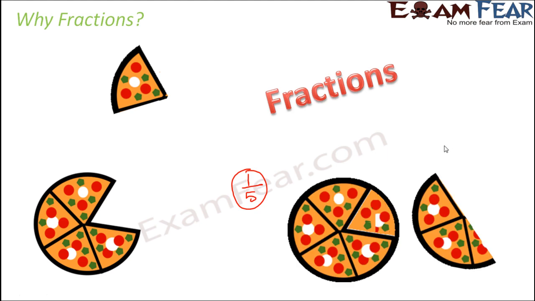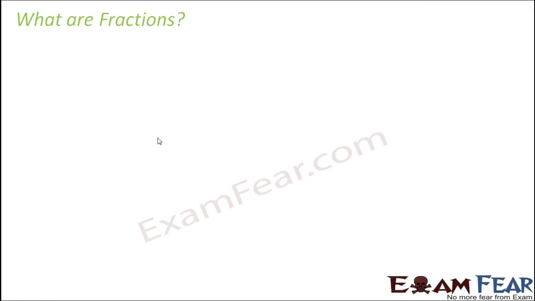Or whether you ate 1 complete pizza or you ate 1.5 pizza, that is 1 complete pizza plus half of another pizza. So that would be 1.5. So 1.5 is an example of fraction. 1/5 is an example of fraction. 4 by 5, that means you ate 4 slices out of 5 slices of the pizza. So 4 by 5 is an example of a fraction. So these are all examples of fractions, and in order to describe such scenario, we do need numbers like fractions.